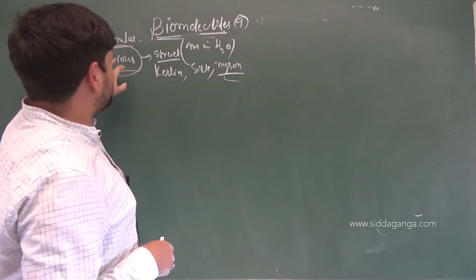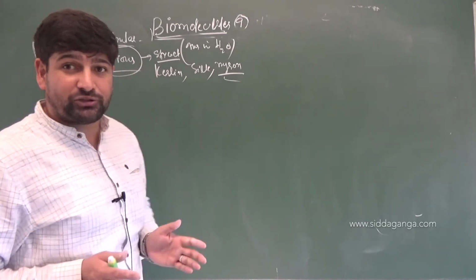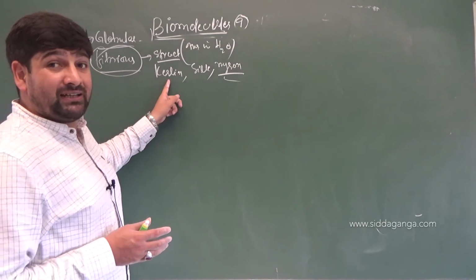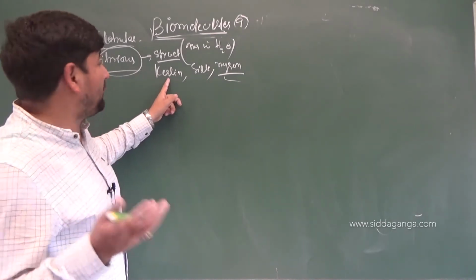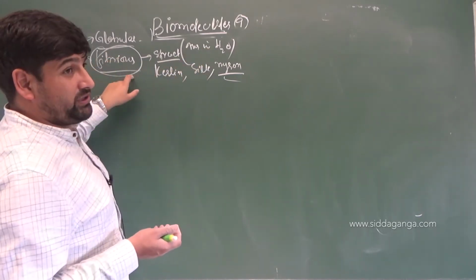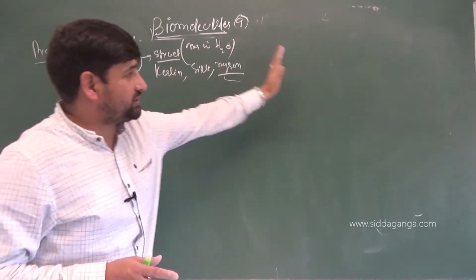So fibrous proteins should be like that only because they are essentially the scaffolds for different structures. They are basically responsible for the skeletal part, acting as a skeleton for different structures. So their solubility in water should be low. They should be extremely hard, and how their hardness comes into play is on the basis of different types of bondings. We'll discuss that in the structures.